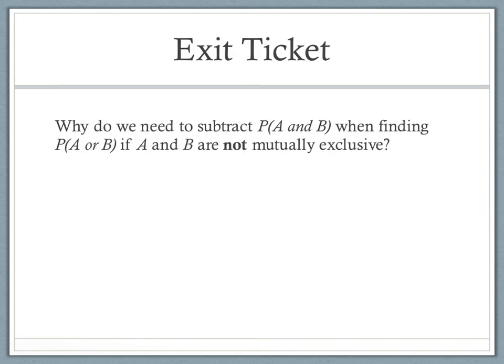All right, take it and go ahead and write this down. So why do we need to subtract that overlap, this probability of A and B happening at the same time, when we're finding A or B if they're not mutually exclusive? So why do we need to do that? Why do we need to subtract? Go ahead and write down your answer, and then go ahead and get started on your practice problems.